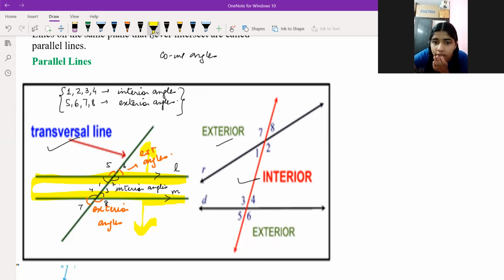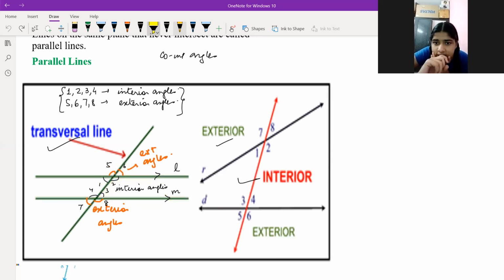The angles that lie outside the lines are our exterior angles. Here, 5 and 6 are exterior, and below, 7 and 8 are also exterior angles. The interior angles are 1, 2, 4, 3. Now you understand the difference between exterior and interior angles.